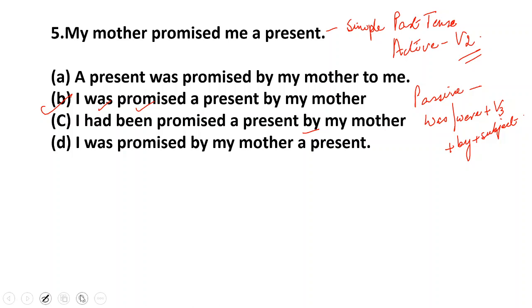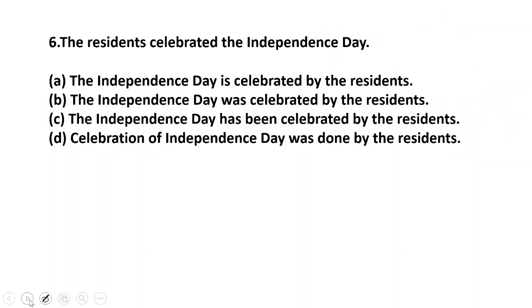Next sentence. Number 6. The residents celebrated the Independence Day. All these are very simple. This is simple past tense. Active voice. So the Independence Day is celebrated by the residents. Now you see which sentence is correct.